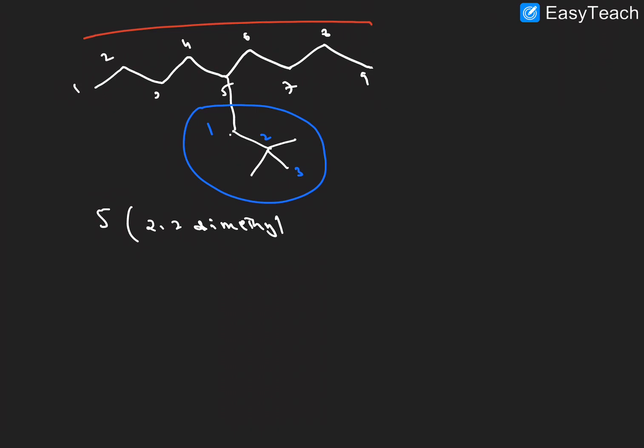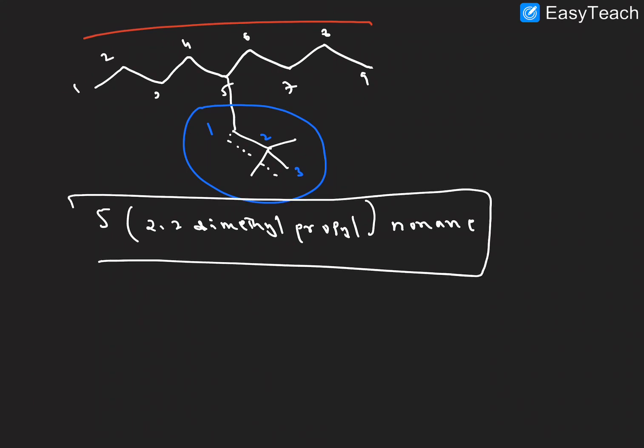And how many carbons are there in this chain in total? How many carbons are there here? 3 carbons. So propyl, and close the bracket. How many carbons are there? 9 carbons. That is nothing but nonane. So like this, we want to name the alkyl branch substituent in the main carbon chain. I hope you understand this point.